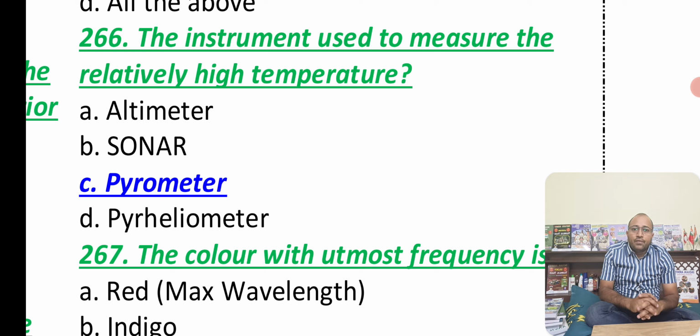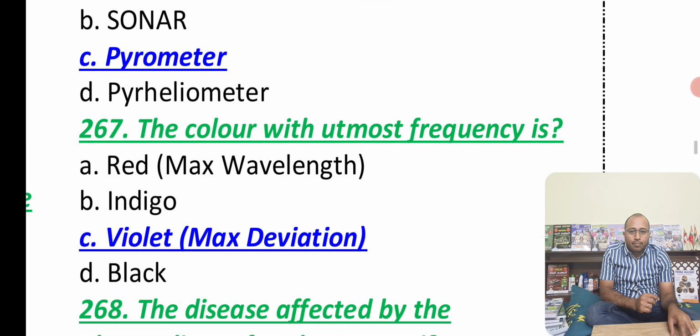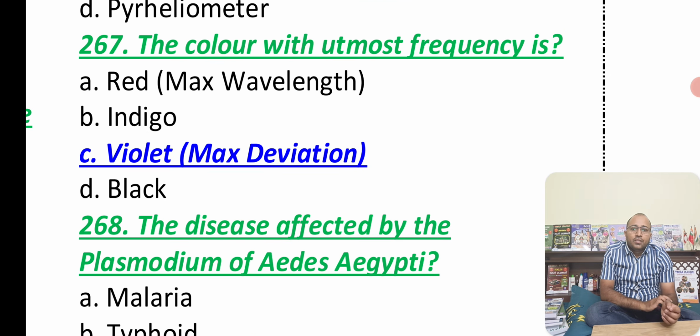And when it comes to the periheliometer, it is used for the sun's temperature; higher temperatures can be measured very easily. The color with the utmost frequency, as I had already told, here we have the utmost frequency.